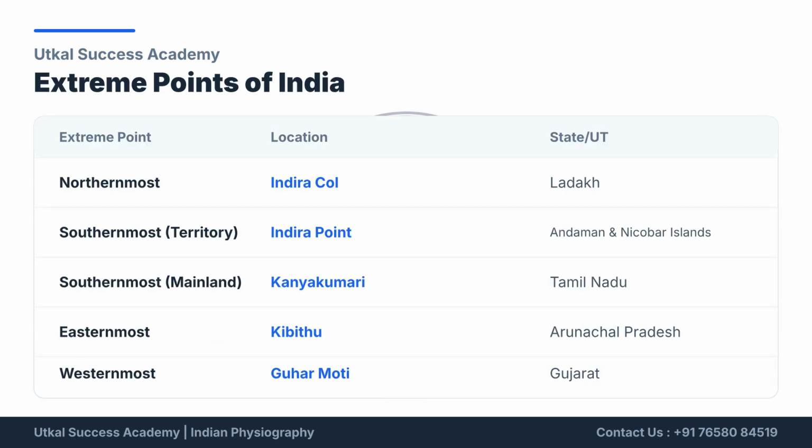Here are the extreme points of India. The northernmost point is Indira Kol in Ladakh. The southernmost point in Indian territory is Indira Point, located in the Andaman and Nicobar Islands. The southernmost point of the Indian mainland is Kanyakumari in Tamil Nadu. The easternmost point is Kibithu in Arunachal Pradesh, and the westernmost is Guhar Moti in Gujarat.